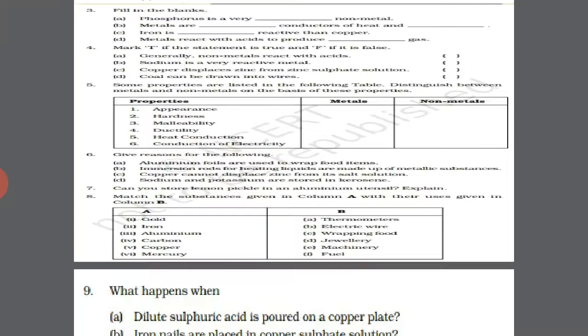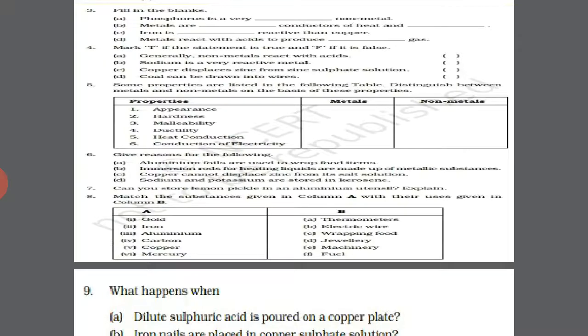In question number 6, you can see aluminium foils are used to wrap food items because they can be converted easily into thin sheets, so they can be used for the same purpose.